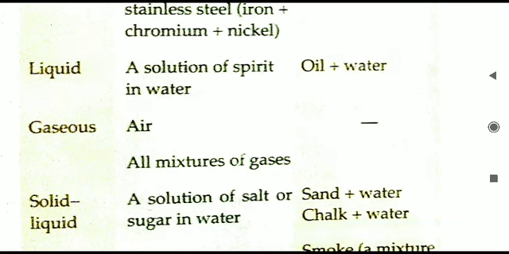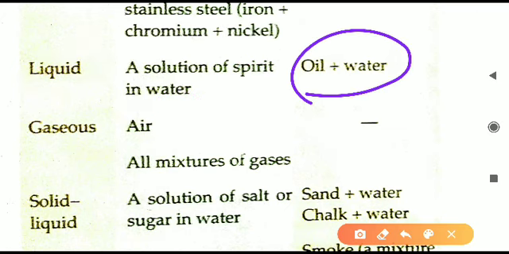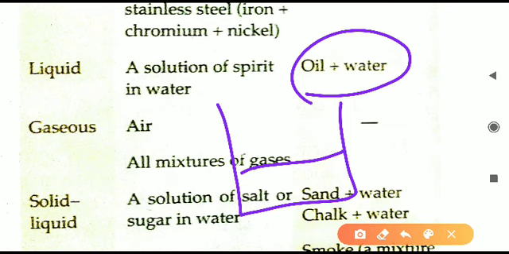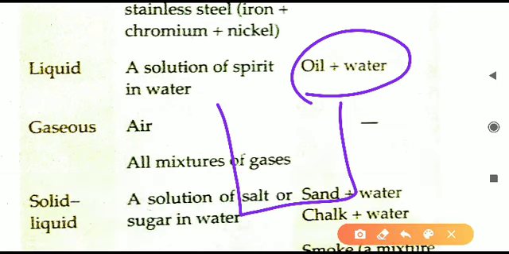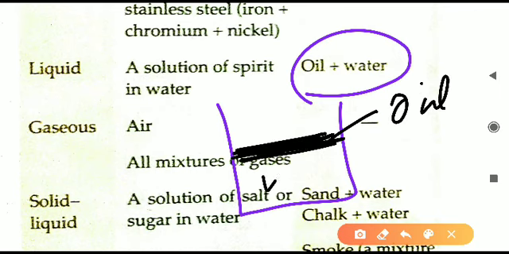अब liquid heterogeneous में क्या होगा? Example is given, oil and water. If we are taking a glass of water and we are putting oil, so oil will not dissolve in water. What will happen then? Oil will form a layer upside. So ऊपर क्या हो जाएगा? Oil आ जाएगा और नीचे water रहेगा. They will not mix with each other. अब एक जगह पे oil ज़्यादा हो गया, एक जगह पे water ज़्यादा हो गया. Equal distribution is not done. Equally molecules have not divided. So we can say it is a heterogeneous mixture.